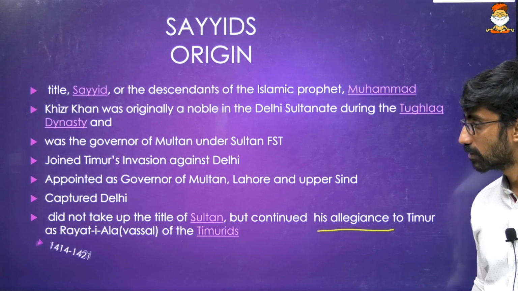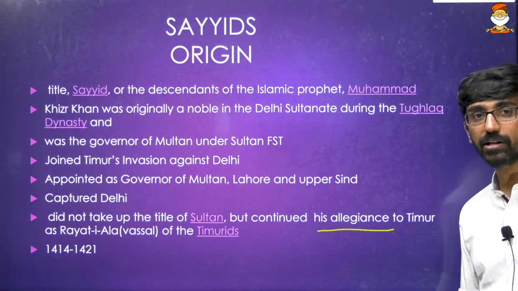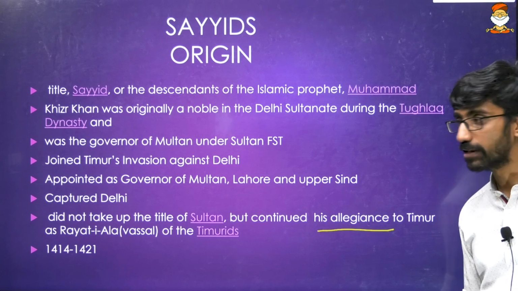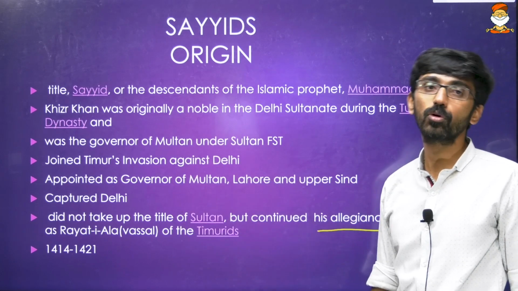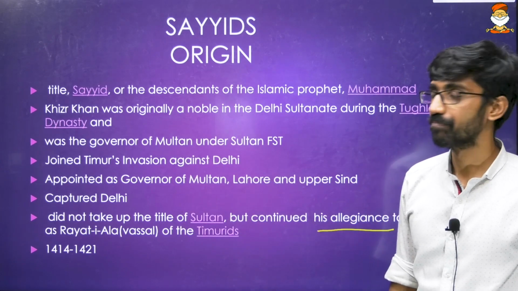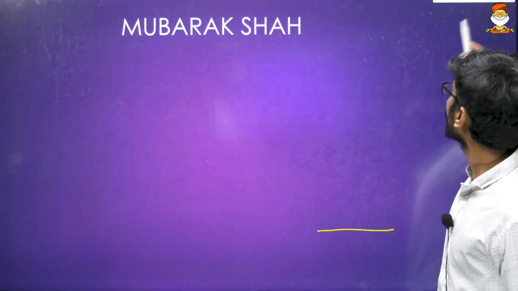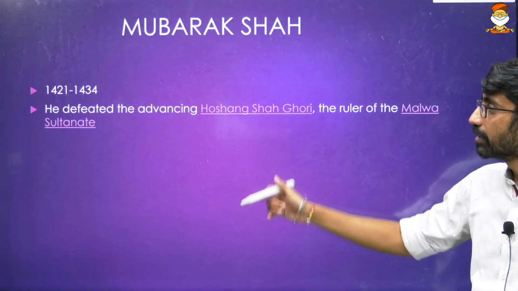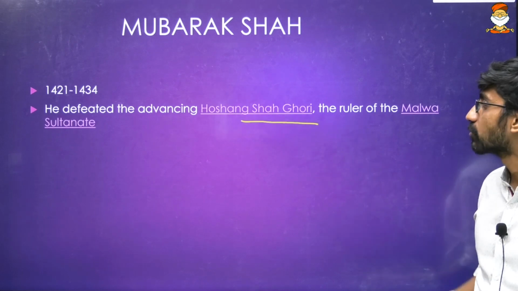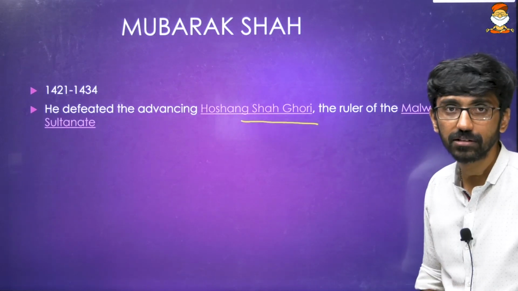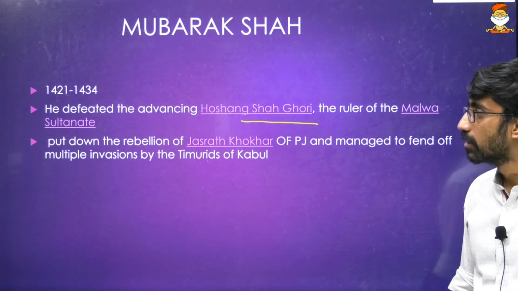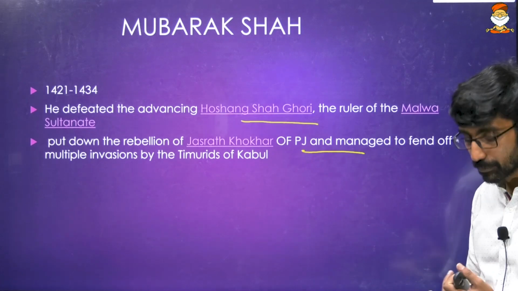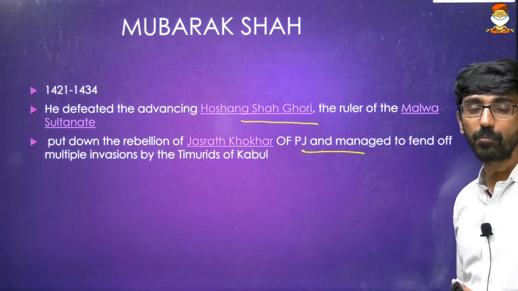Then from 1414 to 1421, he ruled as a vassal of the Timurids. Later the Timurids ultimately came and established the Mughal dynasty over here. Then Mubarak Shah ruled after Khizr Khan, 1421 to 1434. He defeated the advancing Shaikh Ali, the ruler of the Malwa Sultanate. That is his achievement. And he put down the rebellion of Jasrat Khokhar of Punjab and managed to fend off multiple invasions by the Timurids of Kabul.